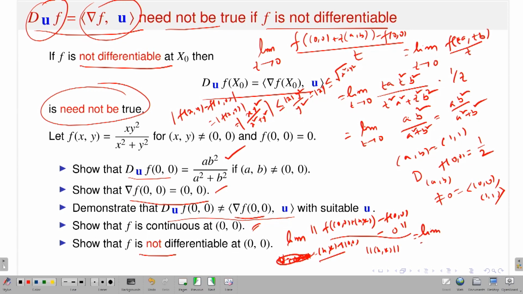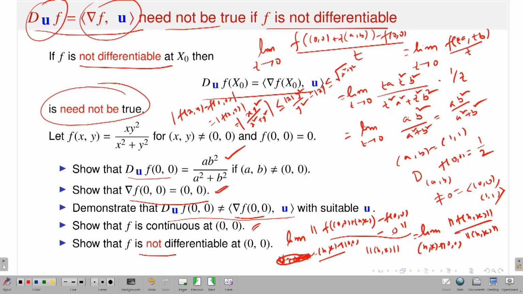This is the limit as (h, k) goes to (0, 0). Look, f of (0, 0) is 0, and this is a total derivative. Our guess is that it is nothing but the gradient vector at the point (0, 0), which is the zero vector. So a zero linear transformation, if it acts on any vector, will give you 0, it will not contribute. So only you will have f of (h, k) divided by the norm of (h, k). You have to check whether this limit exists or not, but this limit does not exist because of the definition of your f.